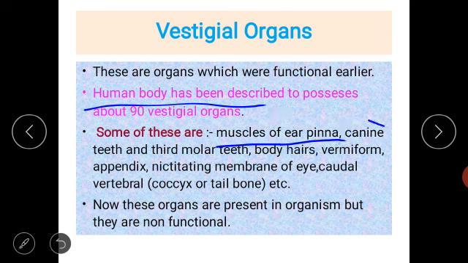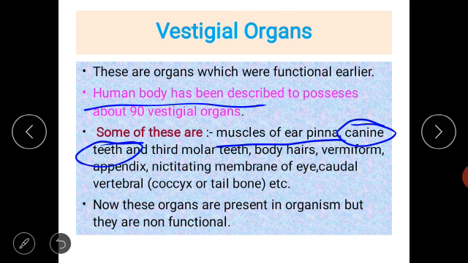Canine teeth. Canine teeth are still present in human beings, but we don't use them for tearing meat. Canine teeth are the sharp four teeth in our mouth present at the four corners of the mouth: upper left, upper right, lower left, lower right. These sharp pointed teeth are useful for carnivorous organisms like tiger and lion for tearing meat, but not useful for human beings.